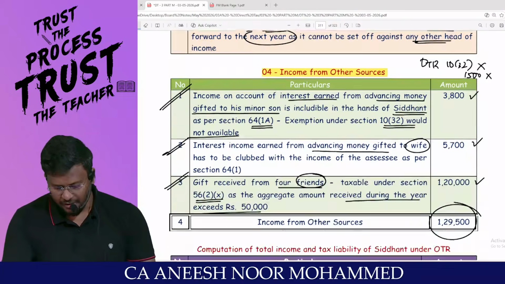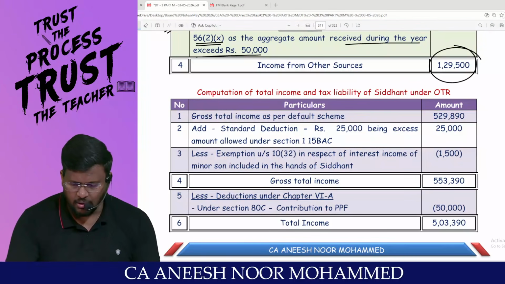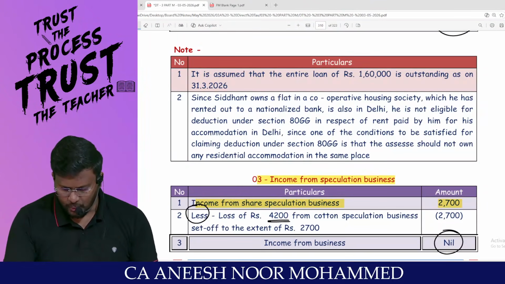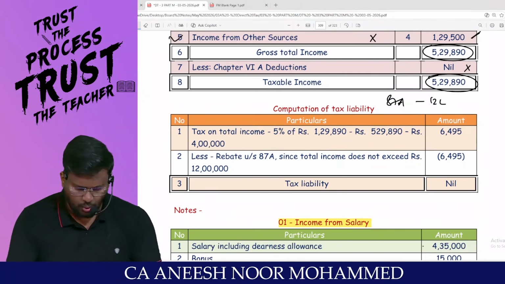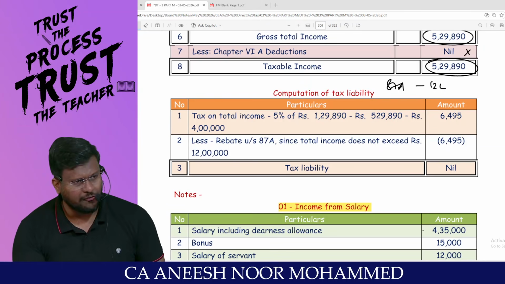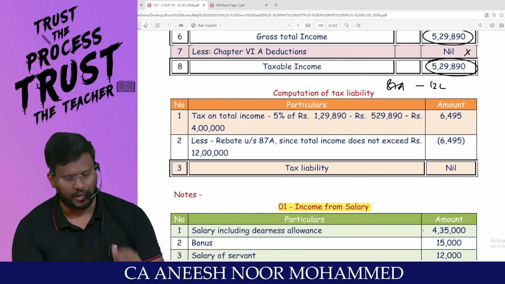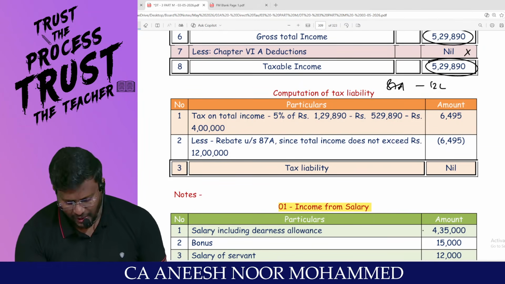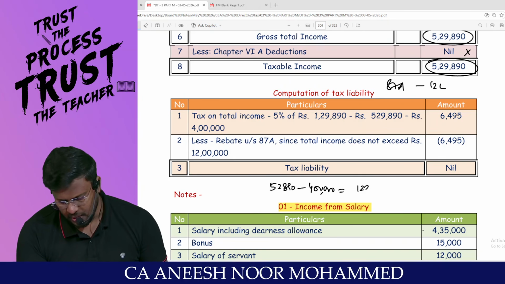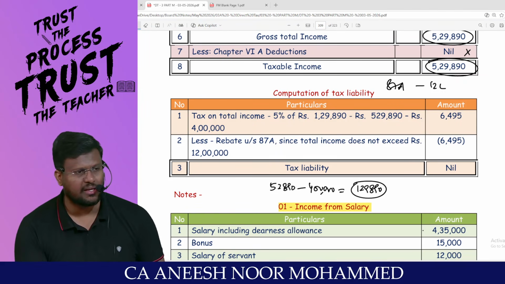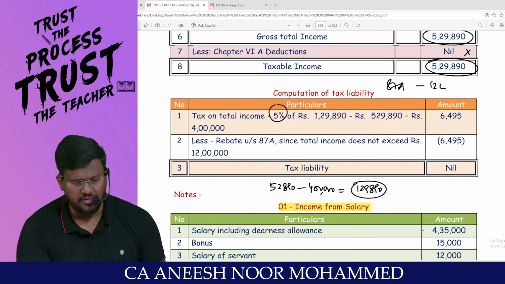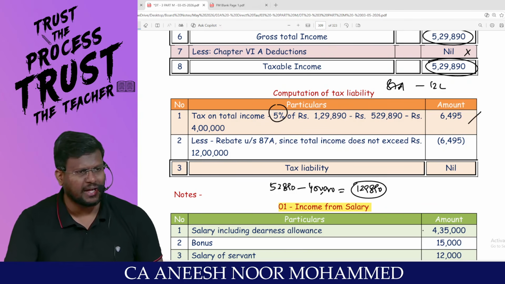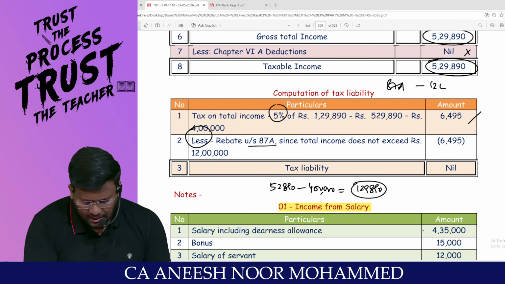5,29,890. Sir, first we have to calculate the tax payable. They want the tax liability also. Look here. Sir, as per the default tax regime, the basic exemption limit is 4 lakh. Up to 4 lakh, no tax. Whereas 5,29,890 minus 4 lakh means 1,29,890 is the extra income earned. What is the rate applicable? 5%. 1,29,890 into 5% comes to 6,495. Less rebate under 87A.